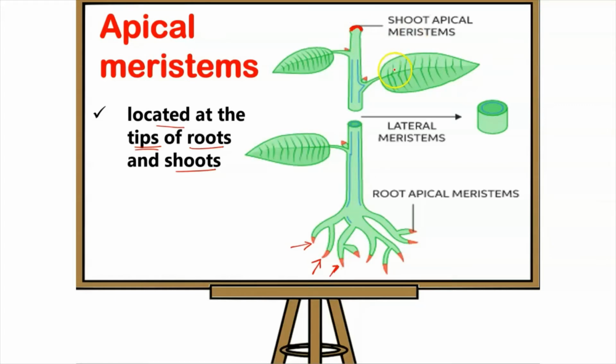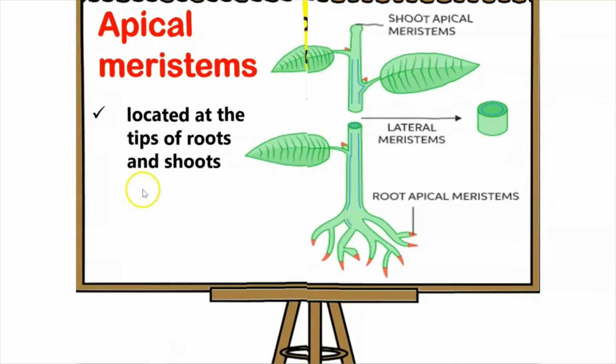Also, it can also be present on the tips of the growing young leaves. So the young leaves will also have them on their tips. So as the name suggests, apical meristem would be present at the tips of the roots, tips of the shoots, and also on the tips of the young growing leaves.